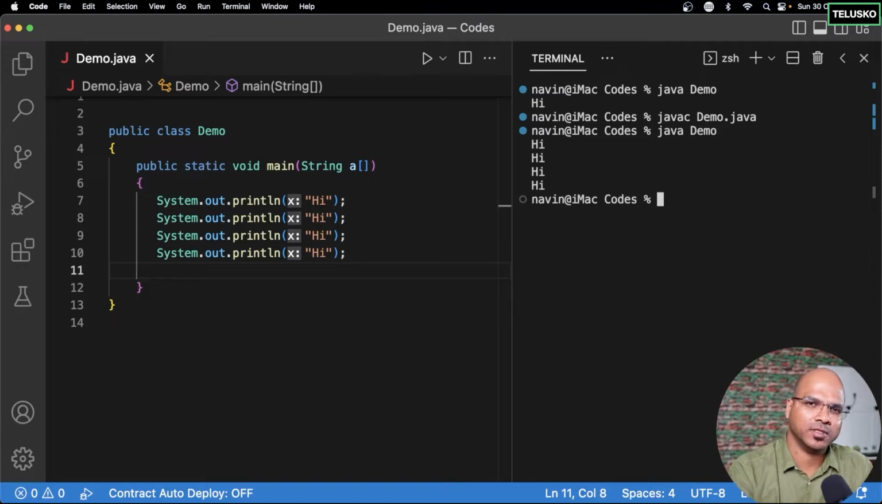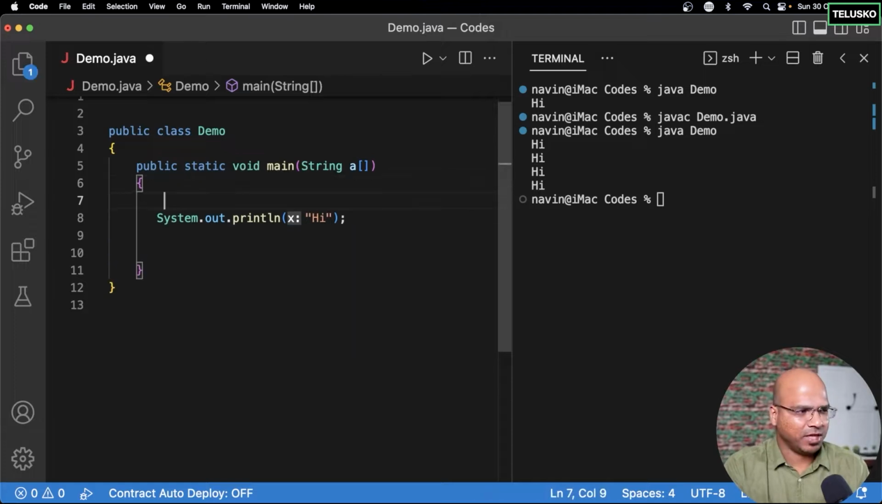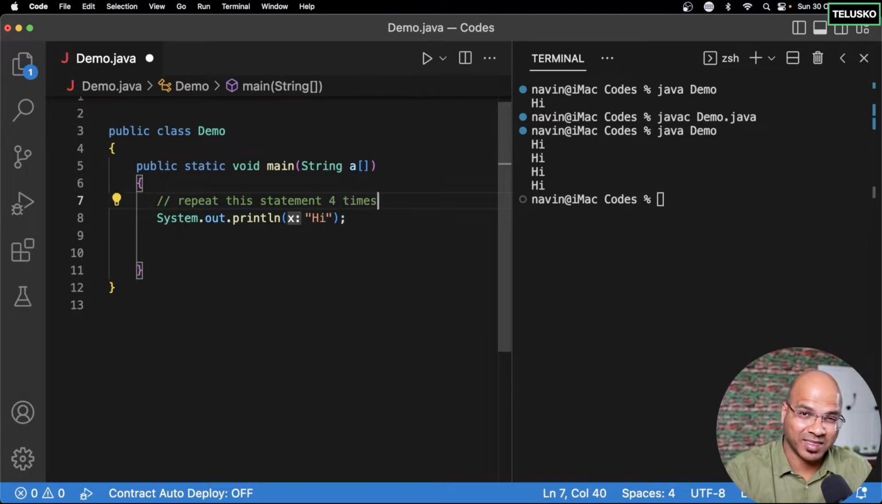We don't want 4 times. What we want is, we want to write this once and it should call itself multiple times. The way you can do that is by removing this part and by doing something. Maybe I can just write in comments, repeat this statement 4 times. Maybe something like that. Of course, this will not work because comments are normally ignored by the compiler. But how do you do that? How do you mention to Java, hey, I want to run this multiple times? And that's where the concept of loops comes into picture.